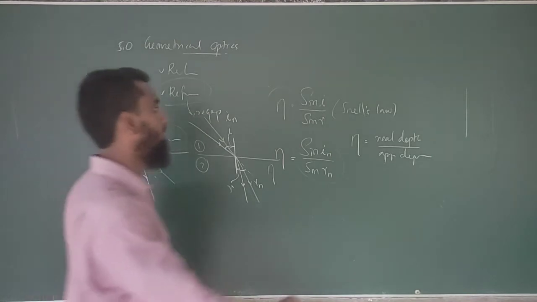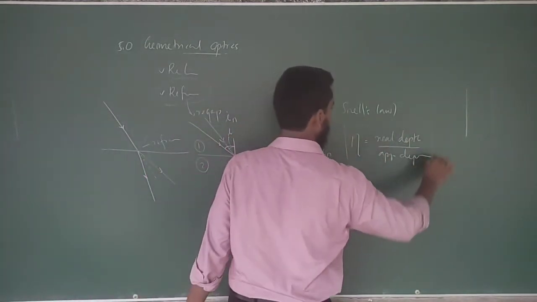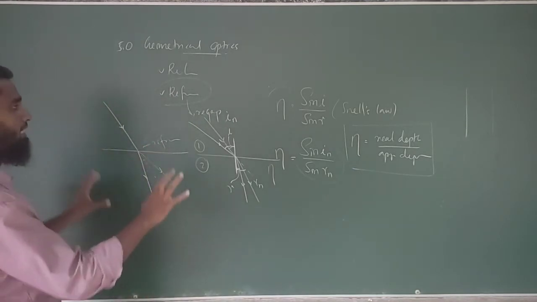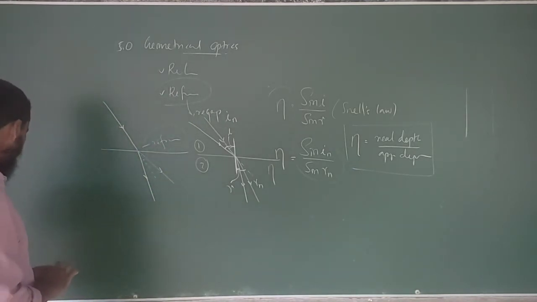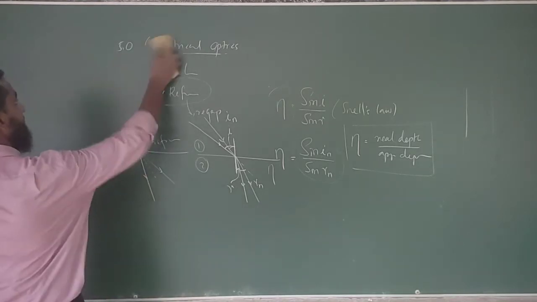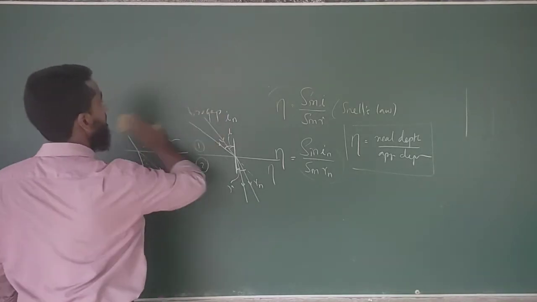We concluded an equation like this as well. Now you know this amount of knowledge about refraction. Okay, we'll continue this refraction further.